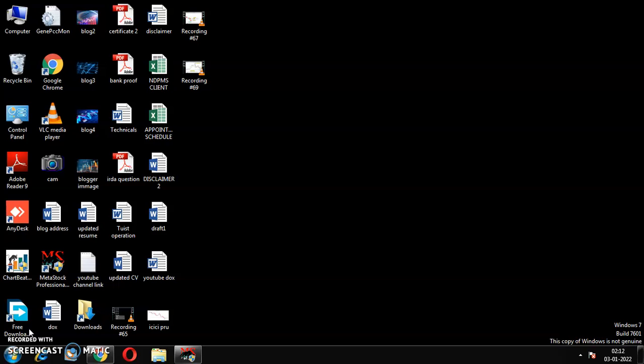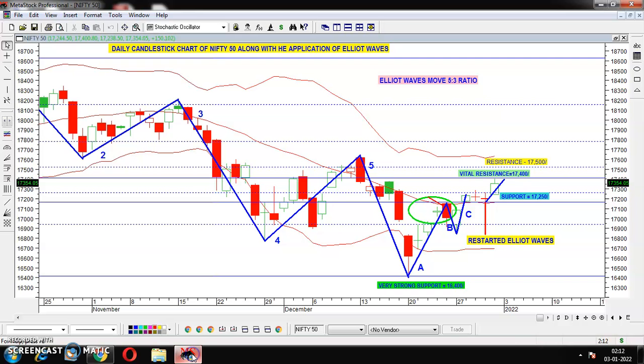Today also I have decided to explain to you about the Nifty 50, I mean what would be the range of the Nifty 50 this week, what would be the resistance level and what would be the support level. Now let me go straight to the daily candlestick chart of Nifty 50. Yes, this is the daily candlestick chart of Nifty 50.